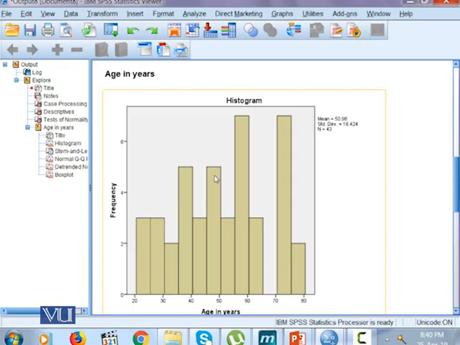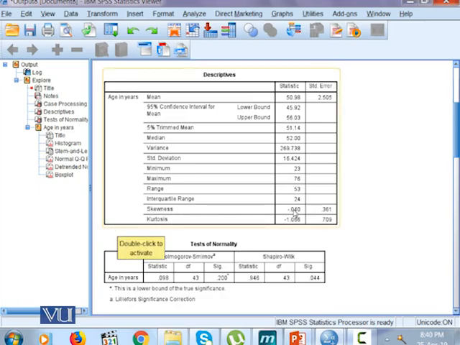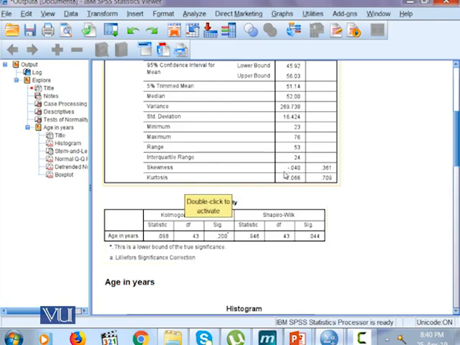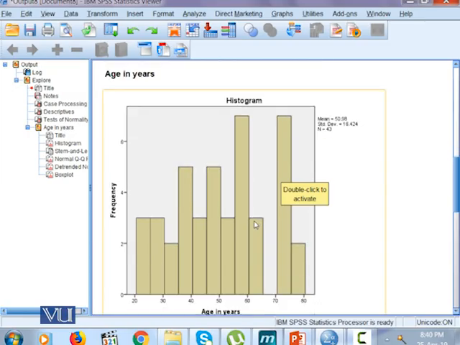So this is peaked here and then it falls down abruptly, which is a clear indication that the shape of this distribution is negatively skewed, and that's what is confirmed by the coefficient of skewness up here, as well as from the relationship of median and mean. So mean, median, coefficient of skewness, and the histogram, all these three measures indicate that the distribution of our variable age is negatively skewed.